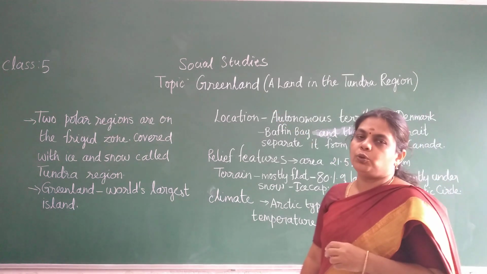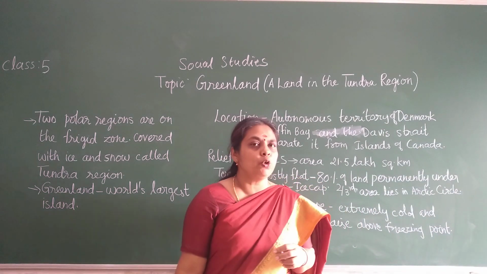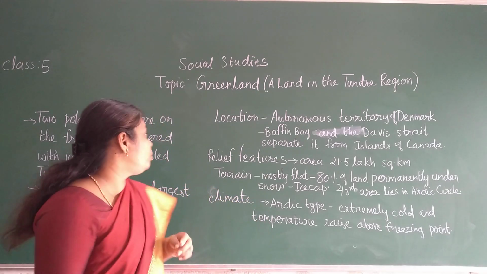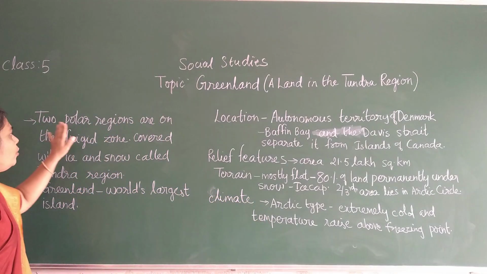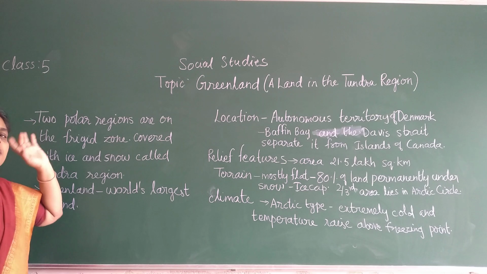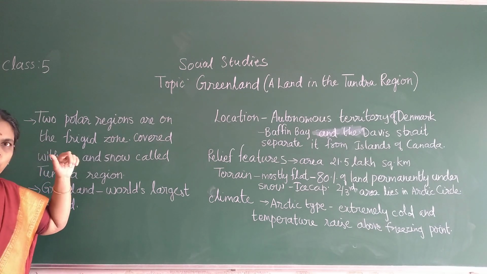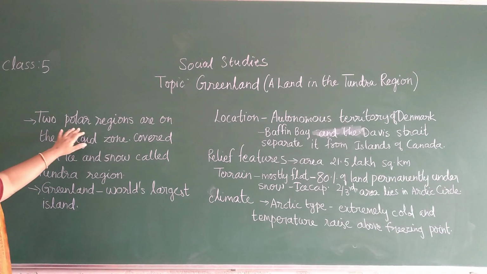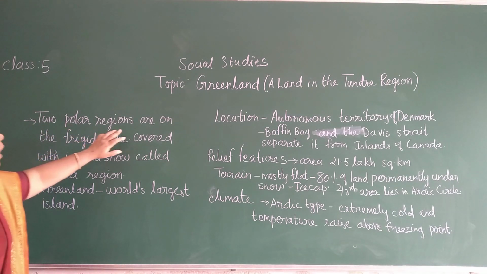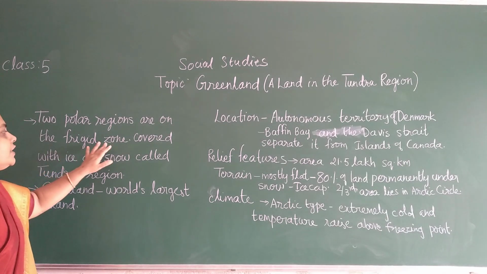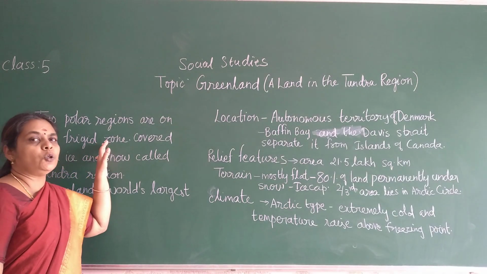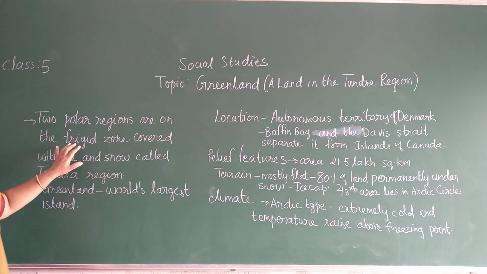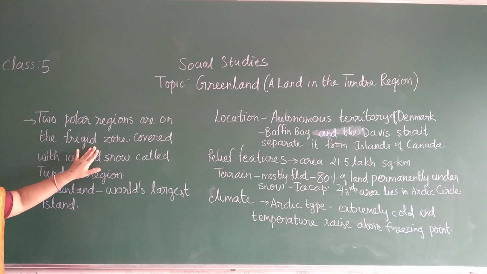In the map you could have observed, children, you have two poles. One is the North Pole and another one is the South Pole. So you have two polar regions, children. Imagine a globe or a world map. You have two polar regions, and they are in the frigid zone. You would have learned the zones, children: torrid zone, frigid zone, temperate zone. These polar regions are located in the frigid zone.